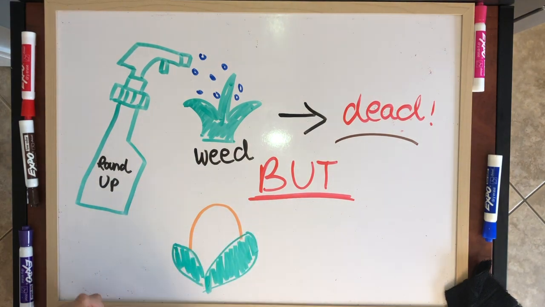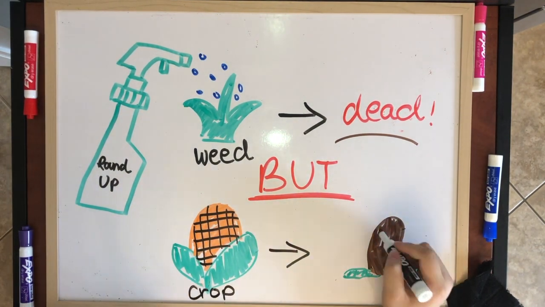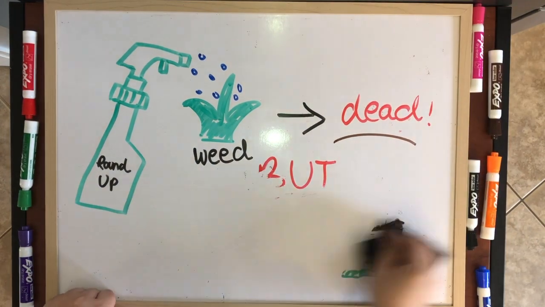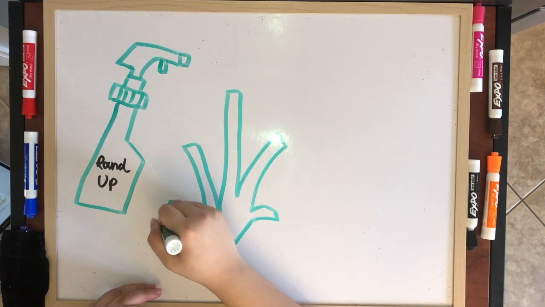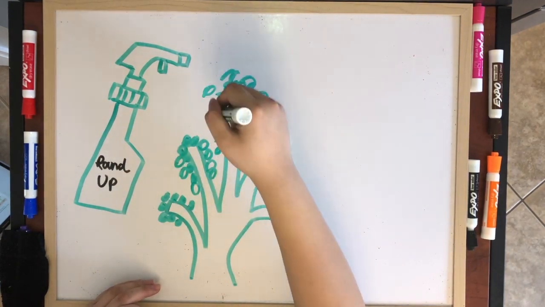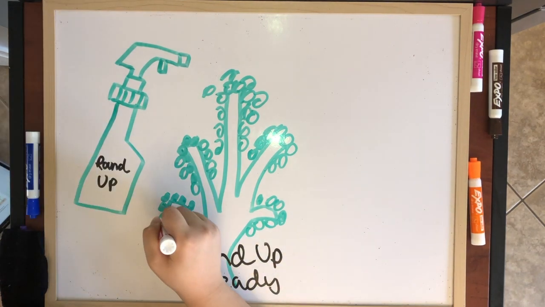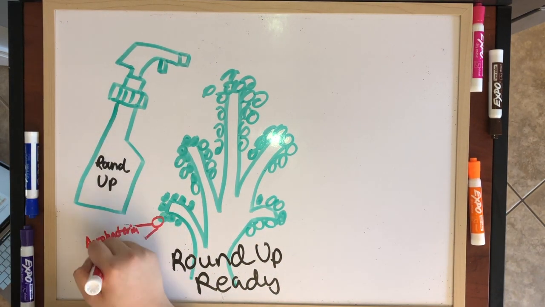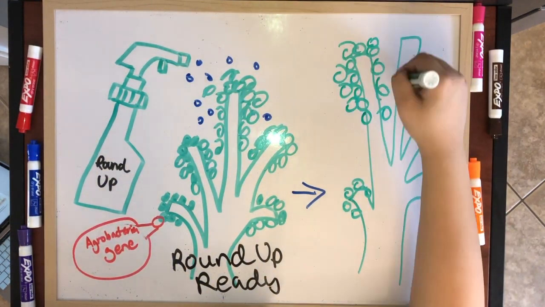That's no good. If our crops aren't resistant to Roundup, can we figure out a way to make them resistant? In fact, the agricultural company Monsanto did that by modifying the crop's genetics. Roundup Ready crops have been engineered to contain a gene from agrobacteria, making them immune to the herbicide.